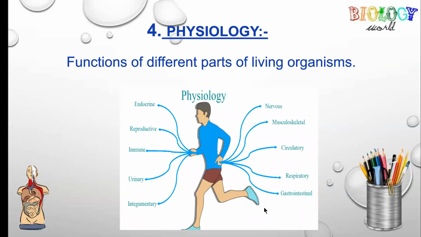All these are the different systems in a living organism, especially in humans. The study of all the parts which are involved in these systems is physiology. Physiology is a study of different parts of living organisms.